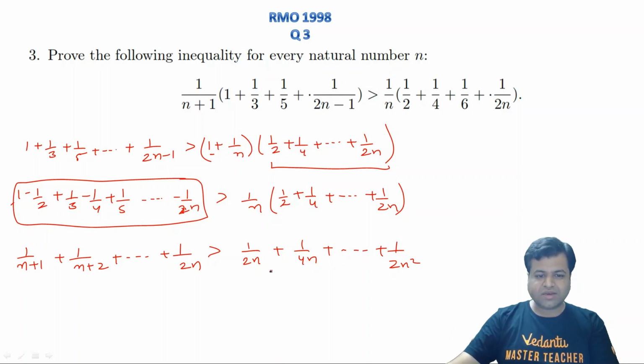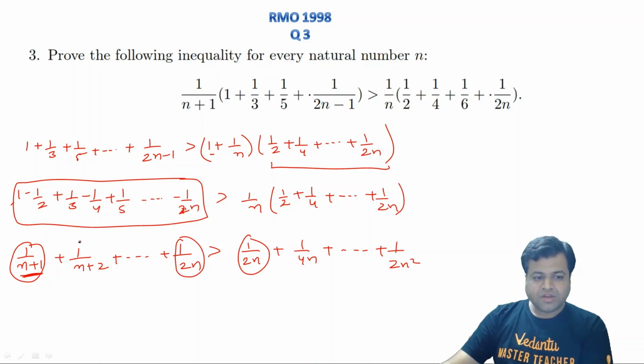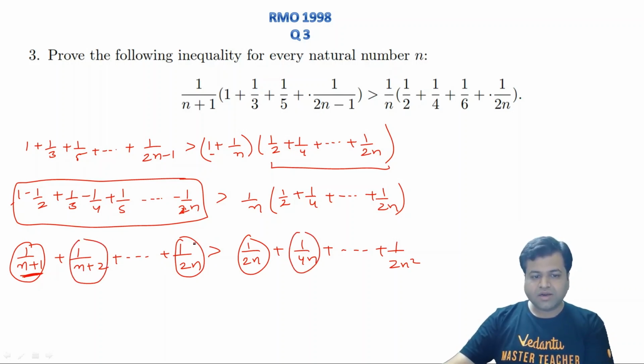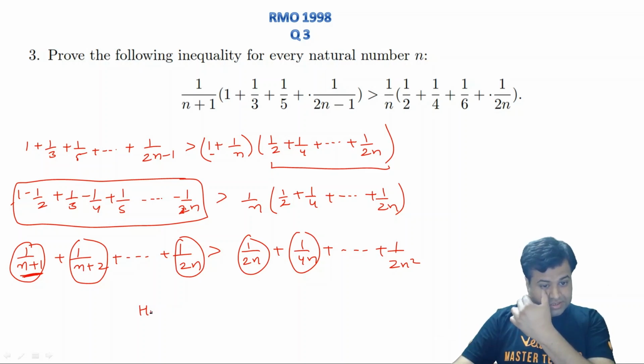And now this is obviously a direct application. This number is clearly greater than this, and in fact this is the last number of the left hand side. So each term is actually greater than the corresponding term on the right hand side. So the left hand side is clearly greater than the right hand side.